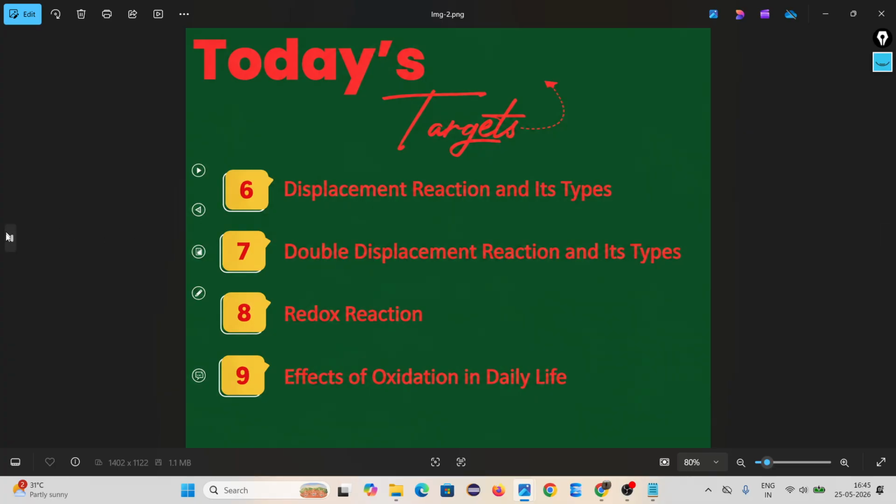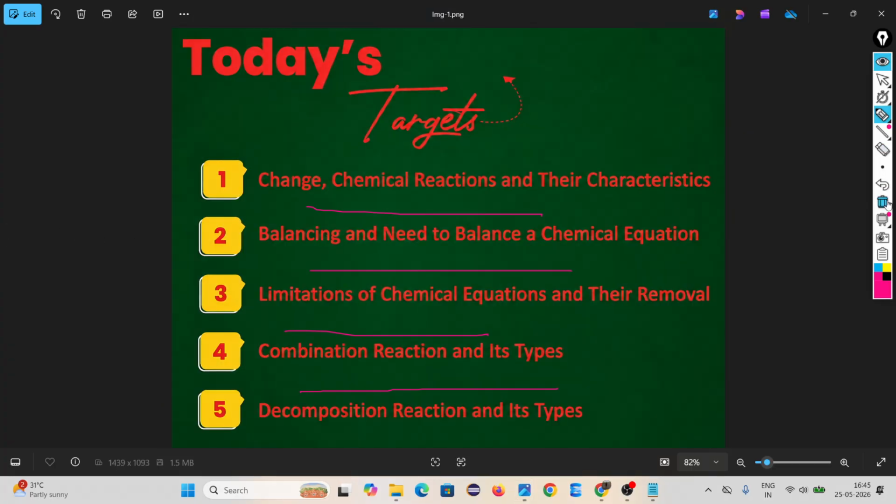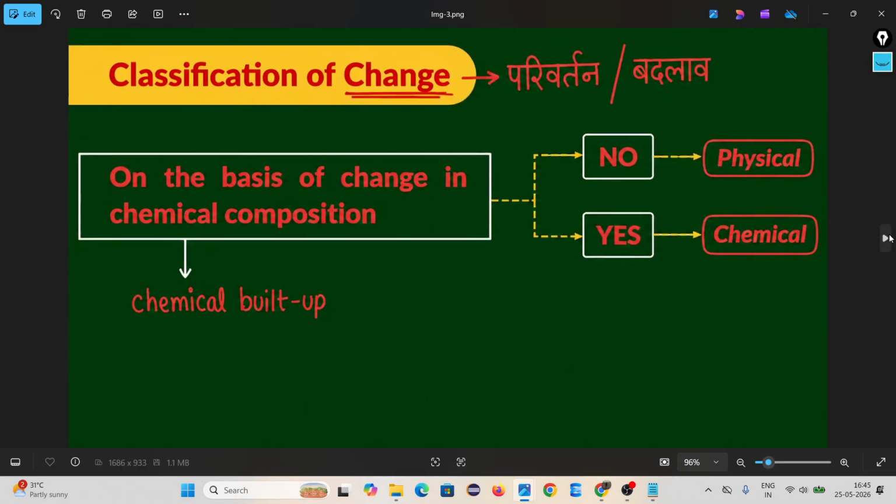Then come to your first thing, that is change. What do you mean by change? Look, change means parivartan or badlav. Every day, our weather is changing, season is changing, you are also changing day by day, our hair is also changing day by day. So change means parivartan hona. Okay, that is the rule of our nature. But there are several types of changes.